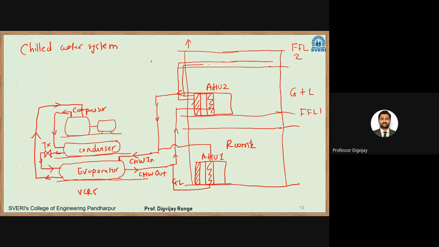So I know it looks very complicated, but I'll try to make it understandable. So this will supply the air, right? Then there is a return air diffuser. It will take the return air. That return air is supplied through the return duct. So the return duct will take the air to the AHU2. That cycle will repeat. So the return air duct will come here. It will supply the air. So this is a return air duct and this is a supply air duct.